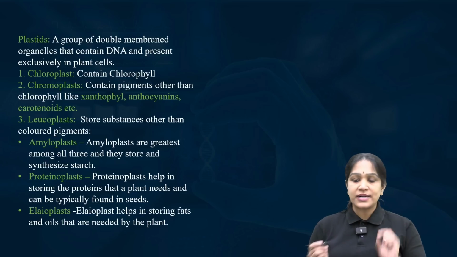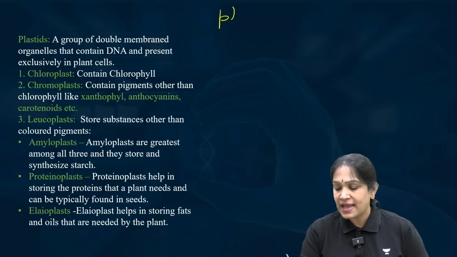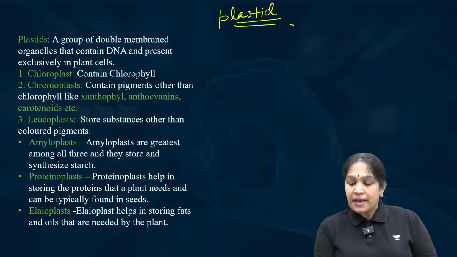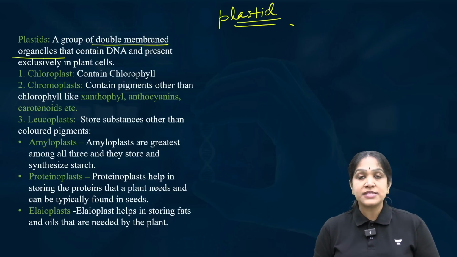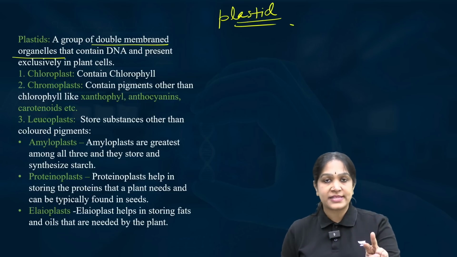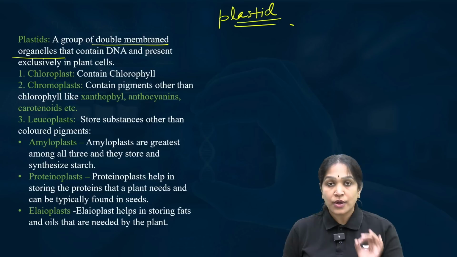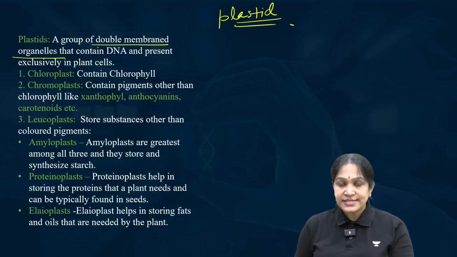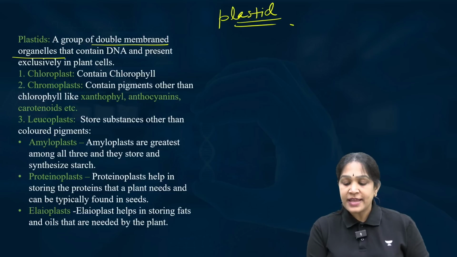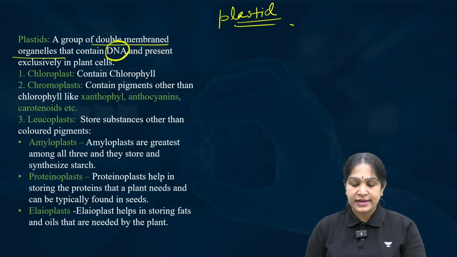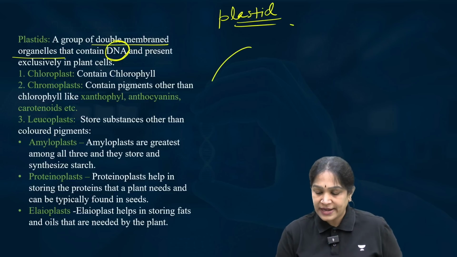Let us now try to understand what is a plastid. A plastid is a double membraned organelle, means not only a membrane, two membranes are there. So surely it is an organelle. Plus not only double membrane, plastids also have their own DNA. It means, let us suppose, look at here.